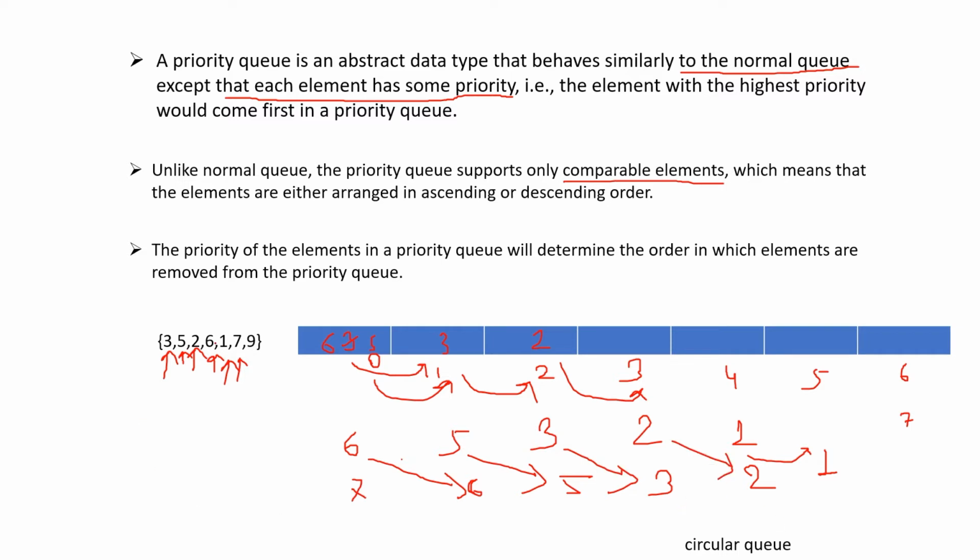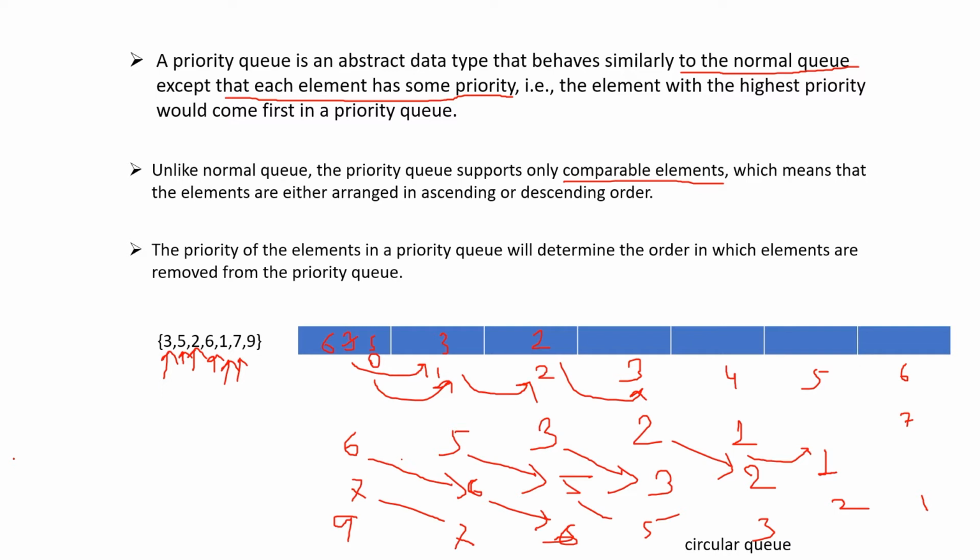Like this. Now if I want to insert 9, again 9 is having the highest priority, right? So again everything will move one position to the right. So 7 will come here, 6 will come here, 6, then 5, then 3, then 2, then 1. So you can see this. This is the way we are going to insert the element.